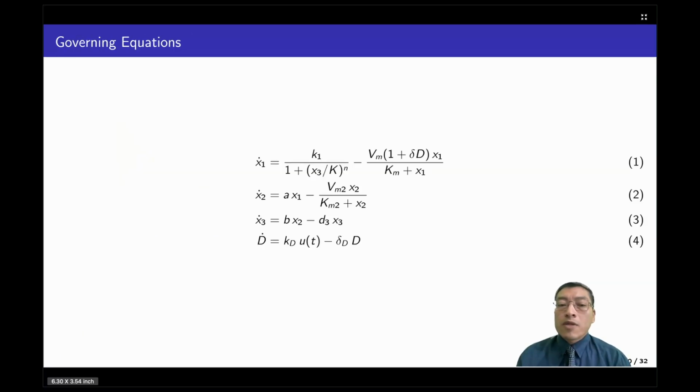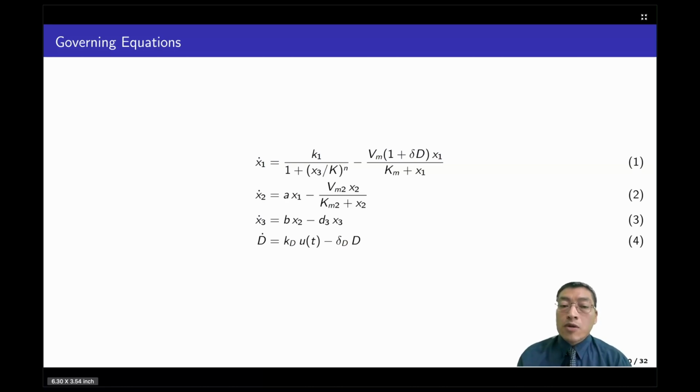The graphical model was translated into a set of four ordinary differential equations. In the first equation, we see p53 production, which is repressed by MDM2 through a Hill function, and the degradation of p53 follows Michaelis-Menten kinetics, with the damage signal directly scaling the degradation rate.